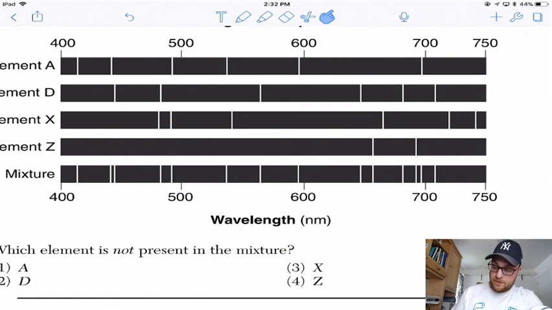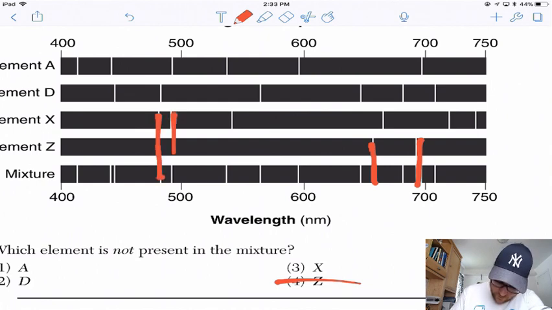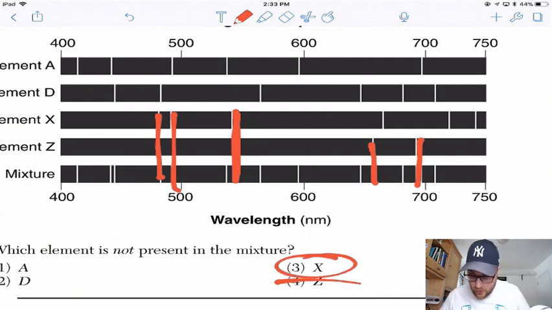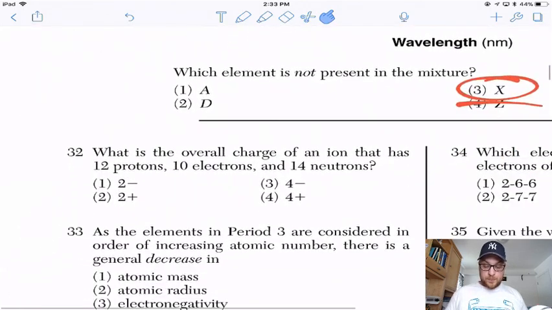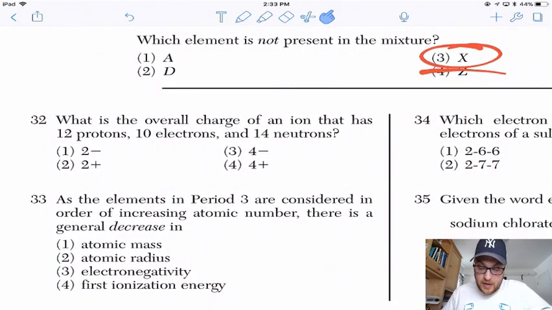All right, I'm going to do Z first because Z only has 2 lines. Z looks good. All right, let's do X. X is the right answer. And over here as well, that's not in there. And these two are also not in there. Okay, X is definitely not in the mixture. I'm done. Yay.